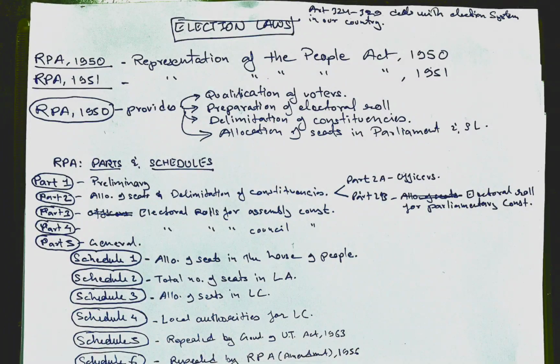When we talk about the election laws in our country, Articles 324 to 329 deal with the election system, and the Constitution provides the provisions. The Constitution empowers the Parliament to enact laws relating to the election system and election process in our country. Therefore, under the election laws, there are three laws.